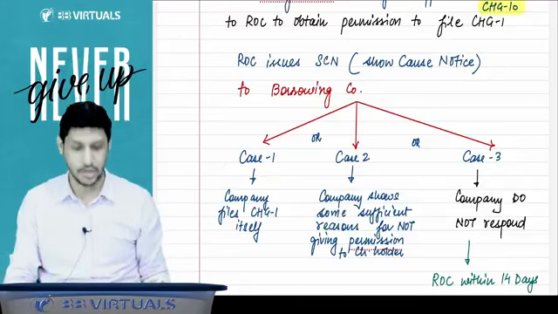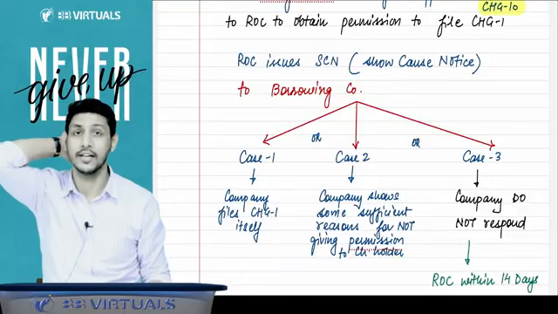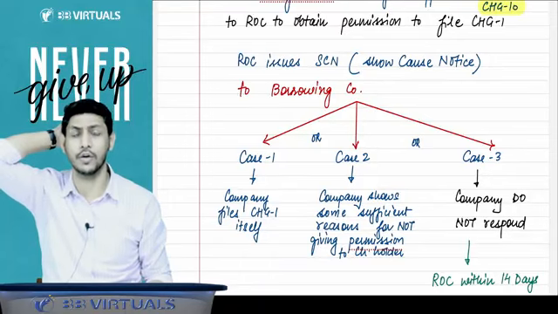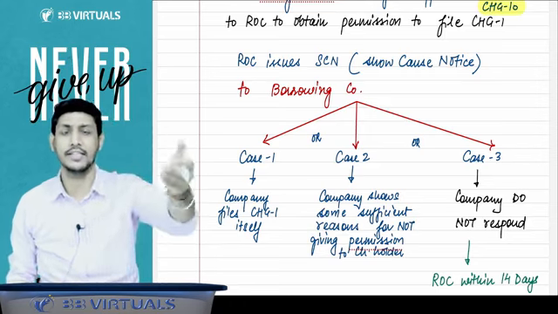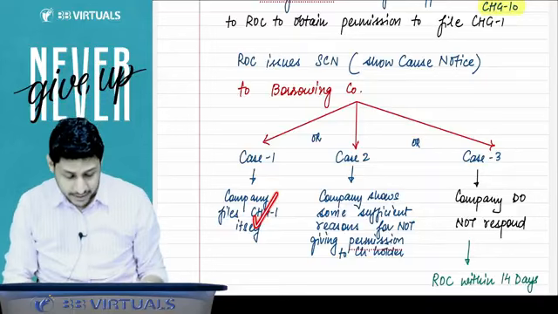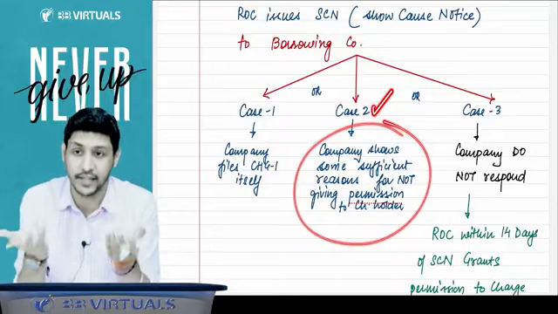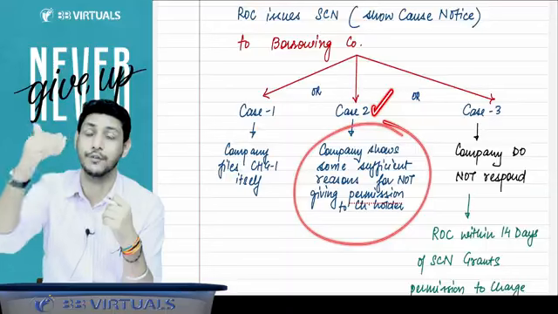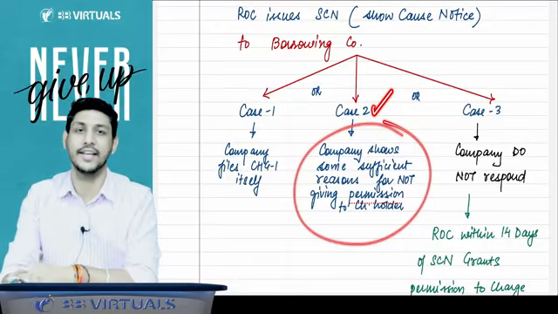Now there can be three possible cases. First, the company says, oh, I forgot. Now I recalled, I have to file CHG1. And now the company files CHG1. Then the game is over. But case 2 is also possible. Case number 2 is the company shows sufficient reason to the ROC, saying, sir, see this, that is why we are not filing CHG1.